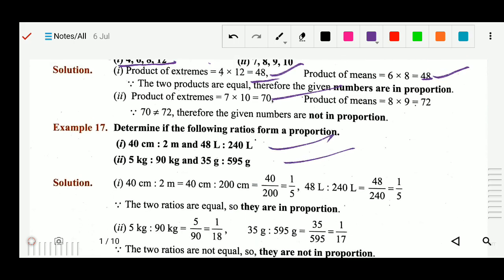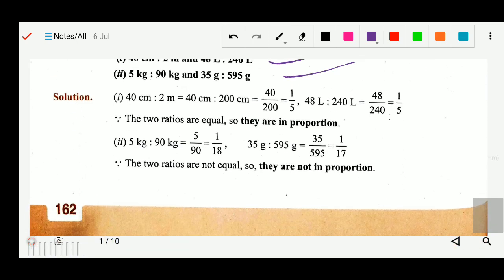First of all we will check the units. They are in the same or not, because as I told that we can compare in the ratio when they are in the same unit. Okay, so now we will solve some question, then you will understand.